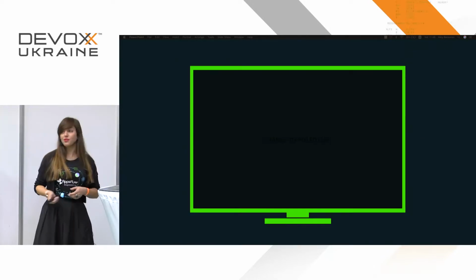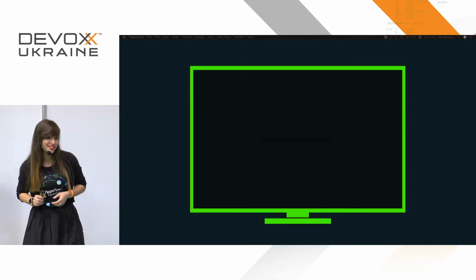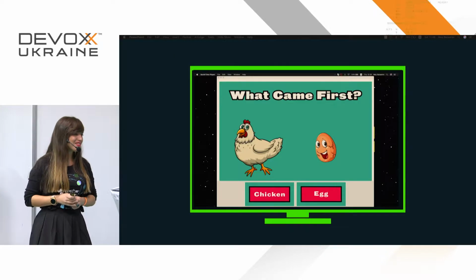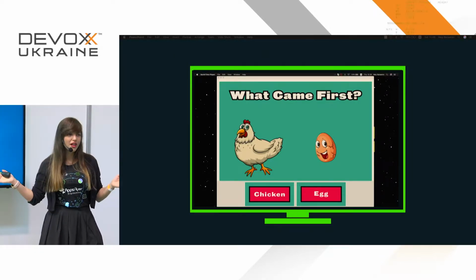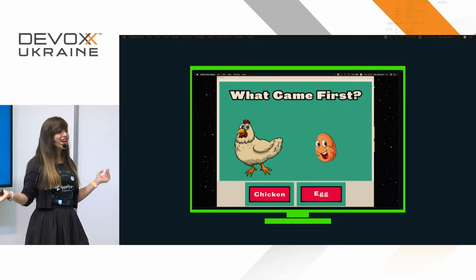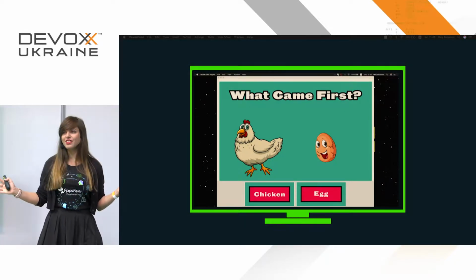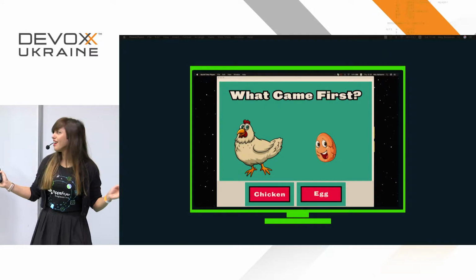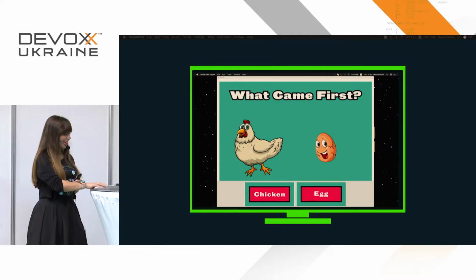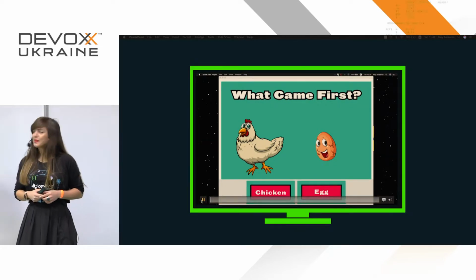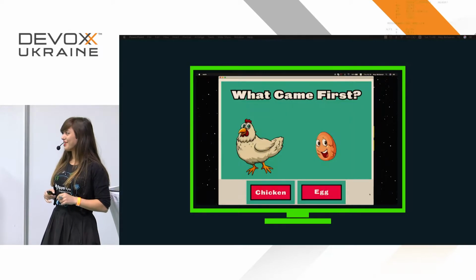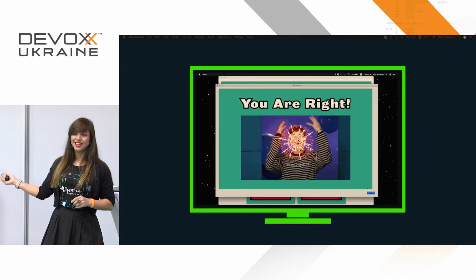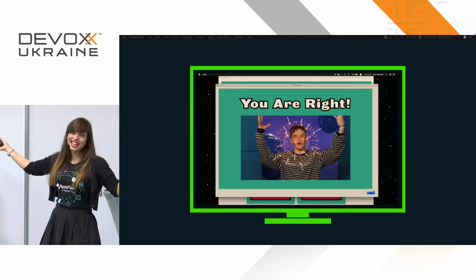It's just nothing. No, but really, this is the first game that I was able to develop in Clojure. So what do you see over here? That's the chicken and egg game, and that's all there is in this game, just a chicken and egg. Let's see how it works. Yep, whenever you press on either button, it's going to be the same result. It's "you are right," and then "you are right" again. That's it. That's the game.